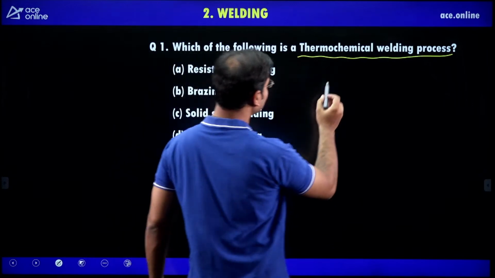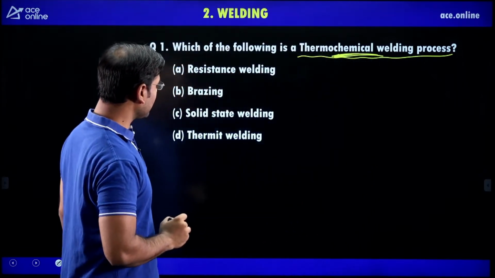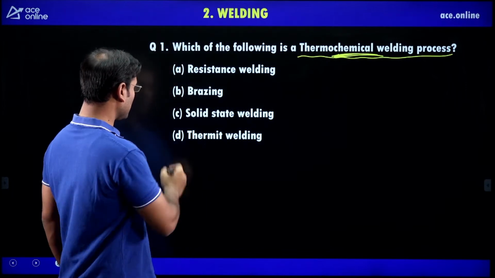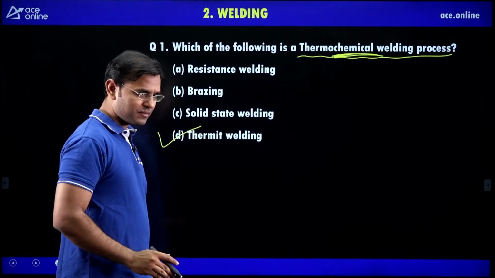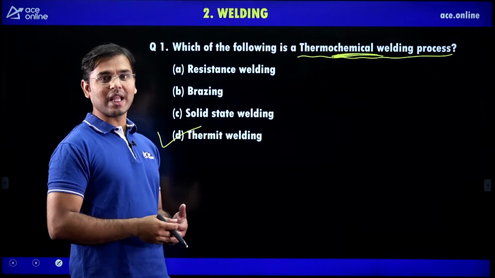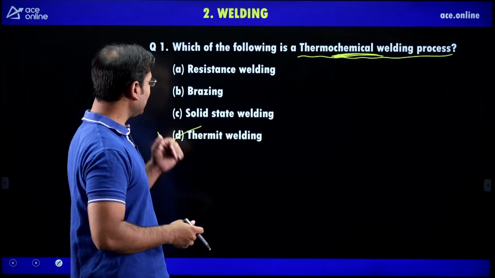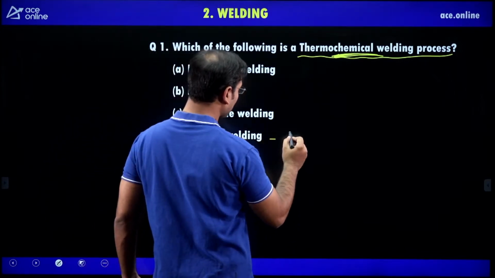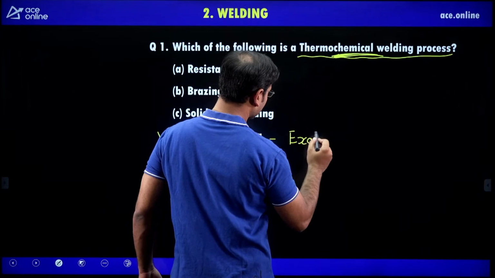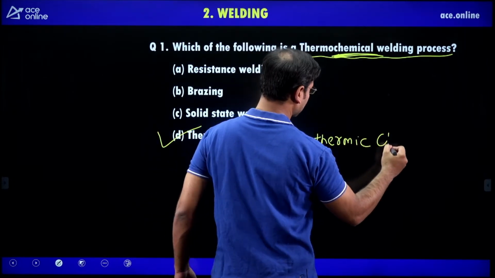Here what have they written? Thermochemical. Which of the following is thermochemical? Only thermite welding. Chemical reaction. Then heat is produced because of the chemical reaction. Hence this welding is known as thermite welding. This welding is an exothermic chemical reaction.